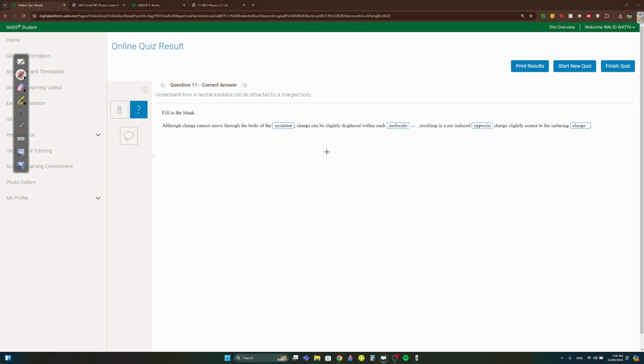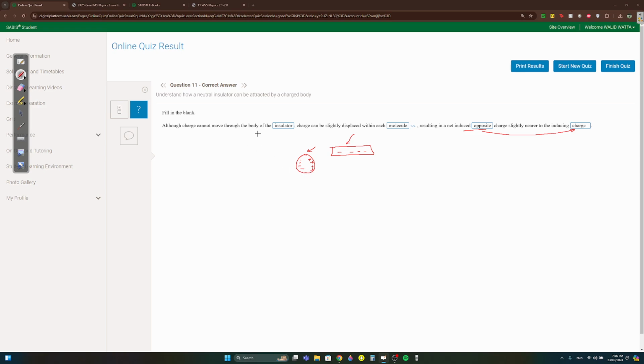So to explain this, it is the same thing as the rod and the sphere. Okay, if you have negative, even if this is neutral, what's going to happen? The positive charges will all build up closer. The opposite charge will build up slightly nearer to the inducing charge. The inducing charge, yani, is something you're adding. Okay, let's say we're adding this. So all the positive will build up nearer to this negative induced charge.